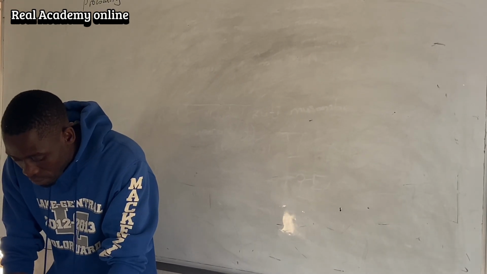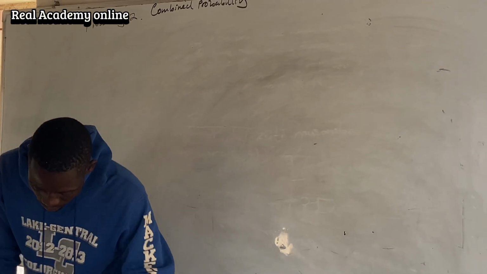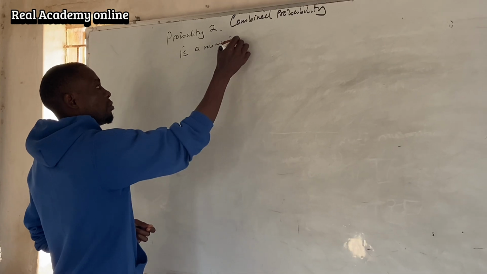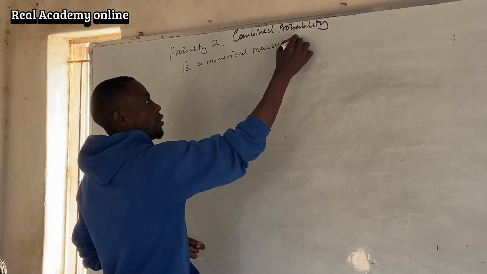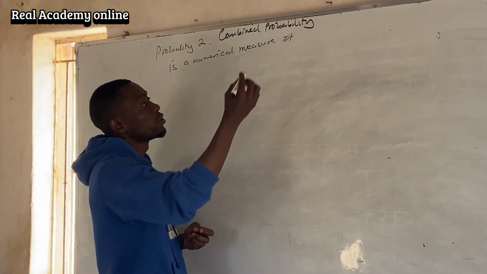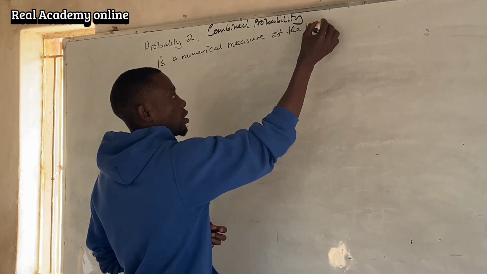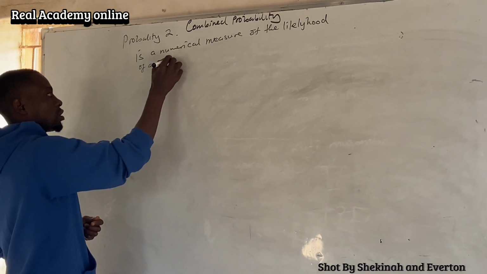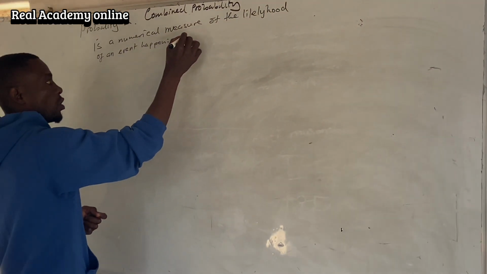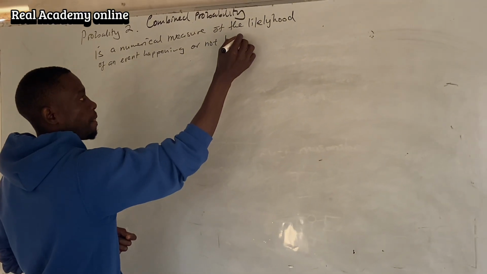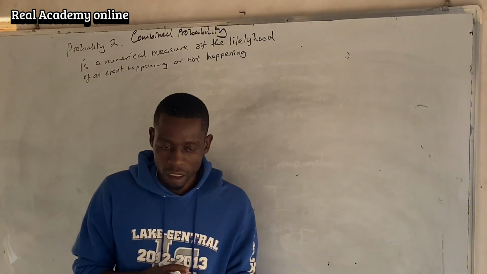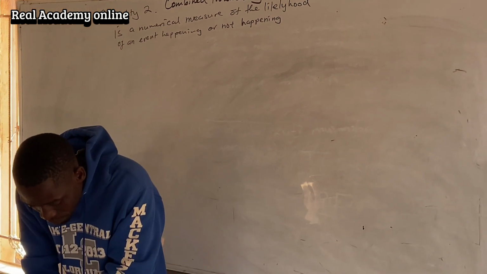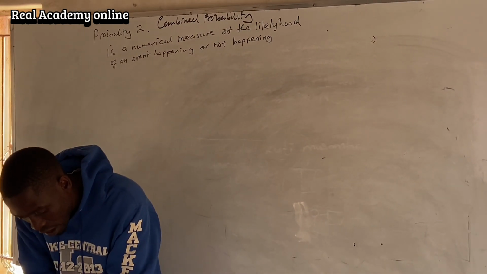Probability is a numerical measure of the likelihood of an event happening or not happening. That is the definition of probability.